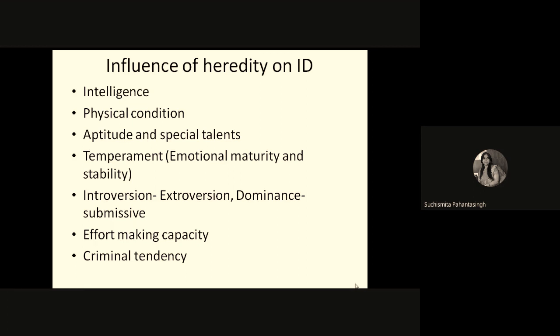Some may be born with good temperament or emotional maturity and stability, whereas another person may have less maturity and social stability, and that also creates individual differences. Some may easily become very aggressive, but some people show much less aggression towards any situation. So temperament can also be inherited, and it makes individual differences.